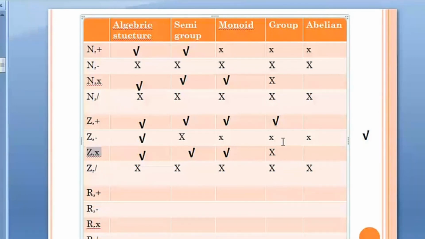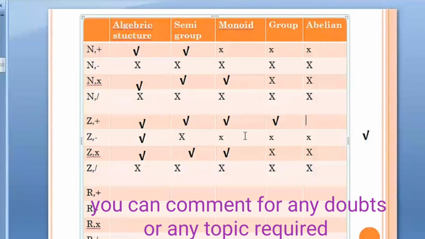So that means integers with respect to multiplication fail to be a group because they don't satisfy the inverse property. So out of all these, now only one person is in the race, and that is integers with respect to addition. We'll talk about real numbers also later on. Once you know all the properties, you will easily identify them.